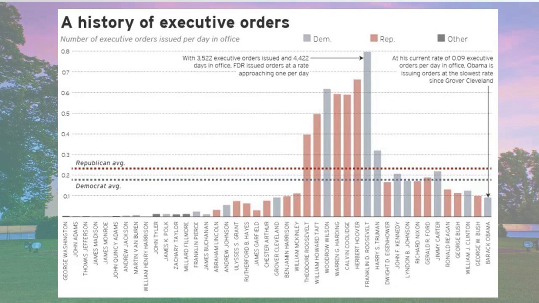And then the presidents in the second half of the 20th century and into the 21st century have really reduced the amount of executive orders that they are using. But it's still way more than the early presidents that we had. President Barack Obama actually issued executive orders at the lowest rate. He got criticized for using executive orders a lot, but it's actually the lowest rate since presidents in the 1800s.